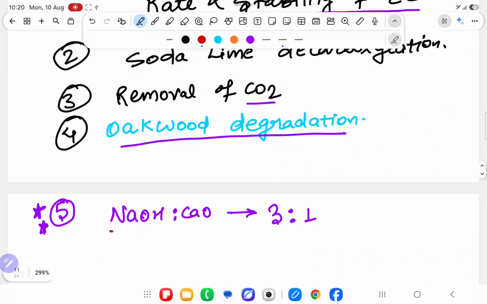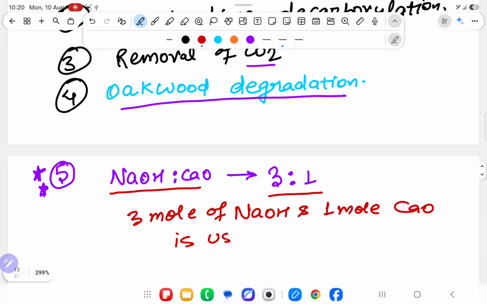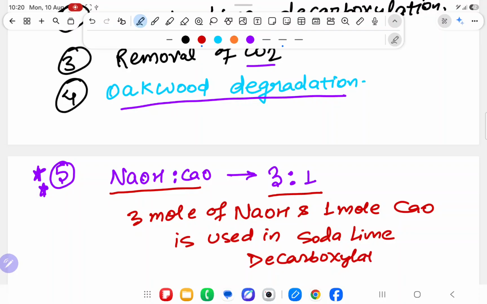And the very important point: NaOH and CaO is 3:1 mole, meaning 3 mole of NaOH and 1 mole of CaO is used in soda lime decarboxylation. That's it. Understood the point?